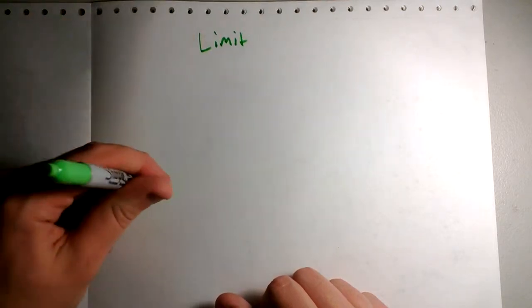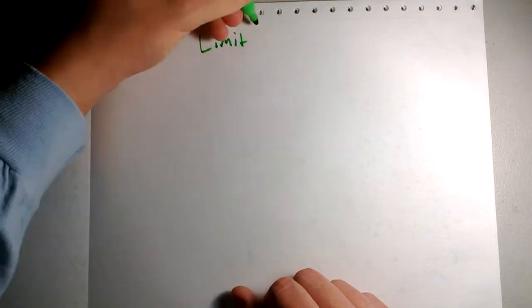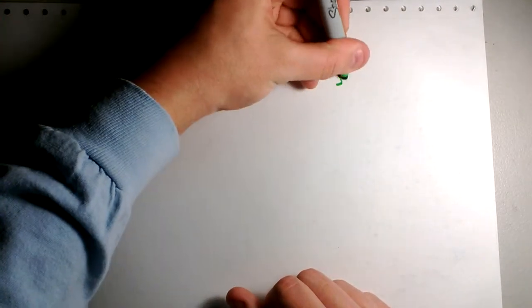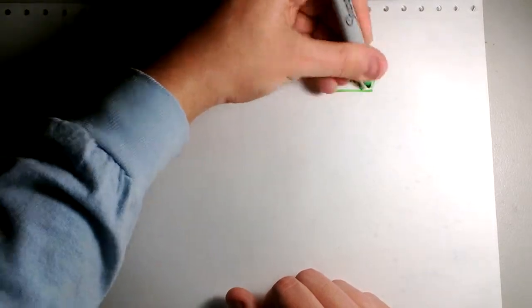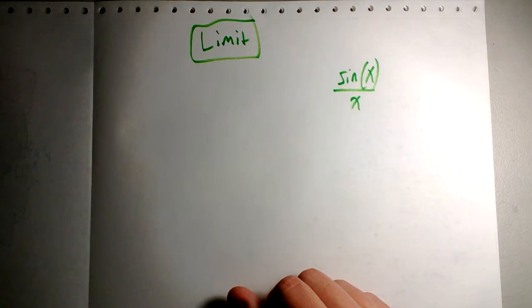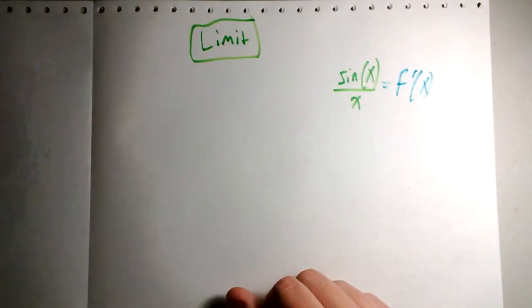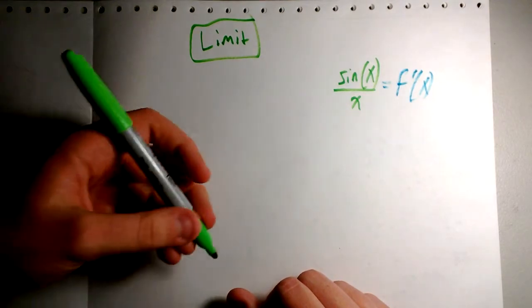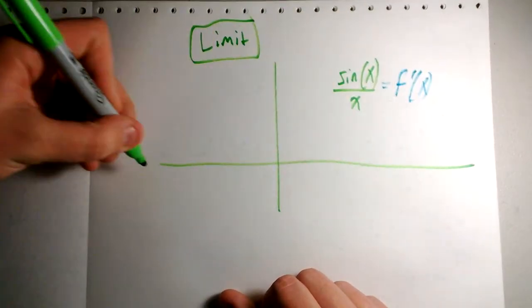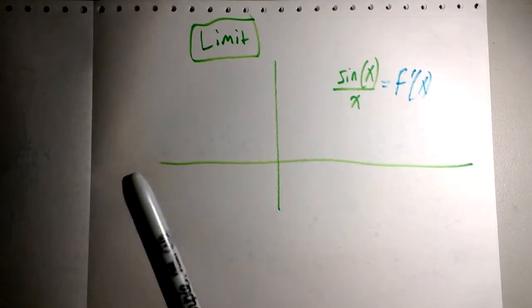If something happens in algebra where it ruins a problem, limits get around that and they can give you results for things. And what do I mean? Here, let's talk about one of the most famous L'Hopital problems, or at least my favorite. Let's say that's equal to f of x, just so we can mess with it, utilize it. So let's graph some axes. This function, interestingly enough, looks like this.